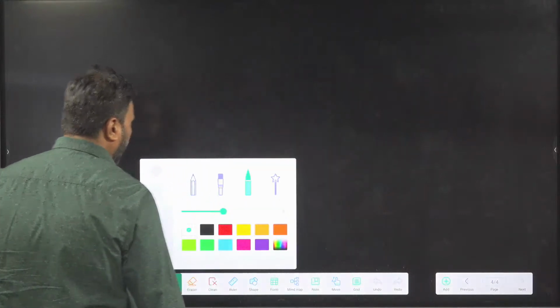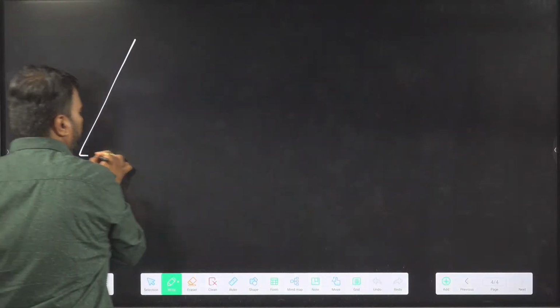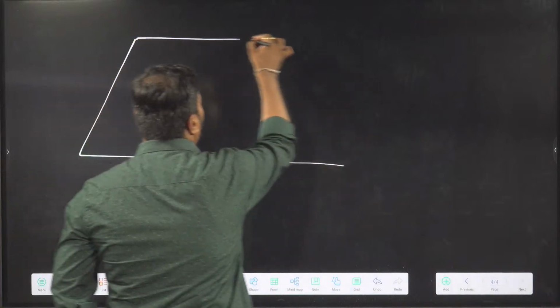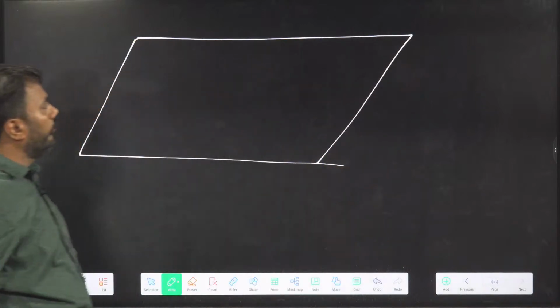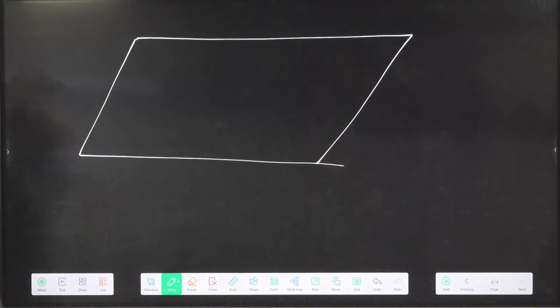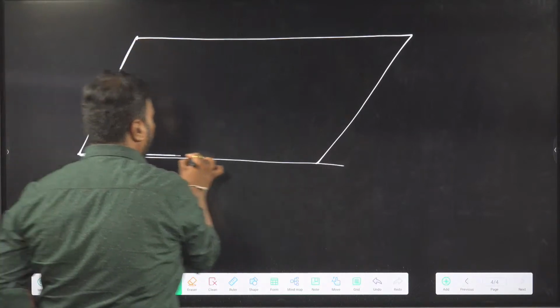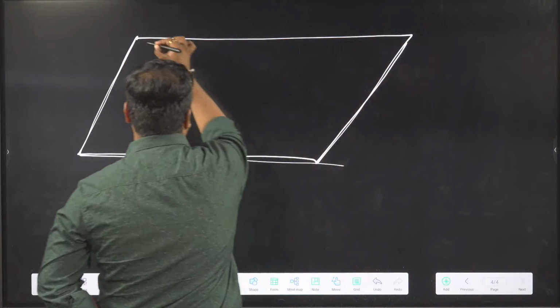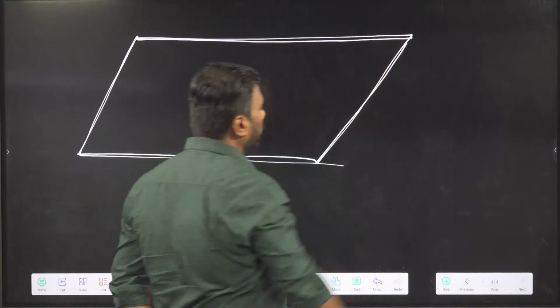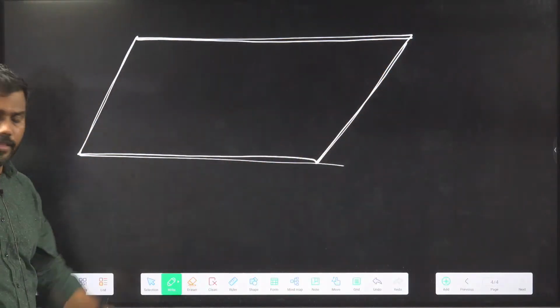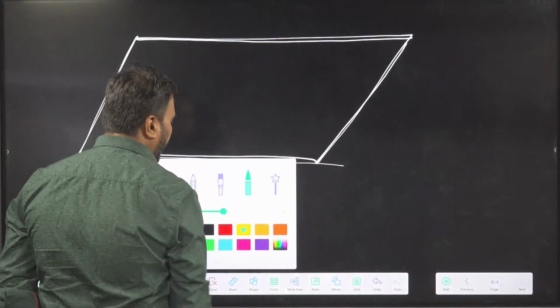So the area of a parallelogram has been covered now. There is one more property of a parallelogram which we need to remember. See, I am drawing a parallelogram again. I will tell you about one property. I will just give you the formula now, and I will prove the formula in vectors.